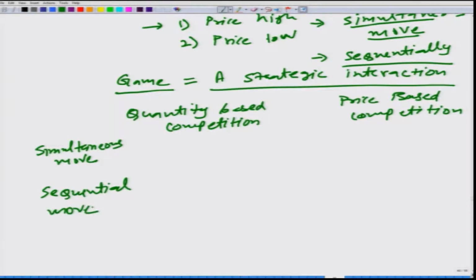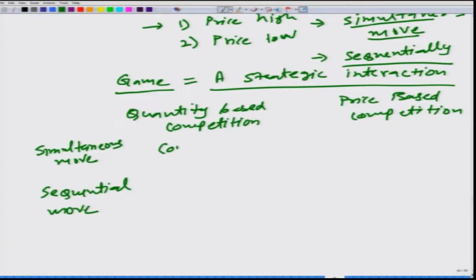Let me also emphasize that simultaneous move does not mean that firms are deciding simultaneously how much to produce or what should be the price of their product. Simultaneous move only means that when a firm makes this decision, it does not know what the other firm is doing. In that sense, the move is called simultaneous move.